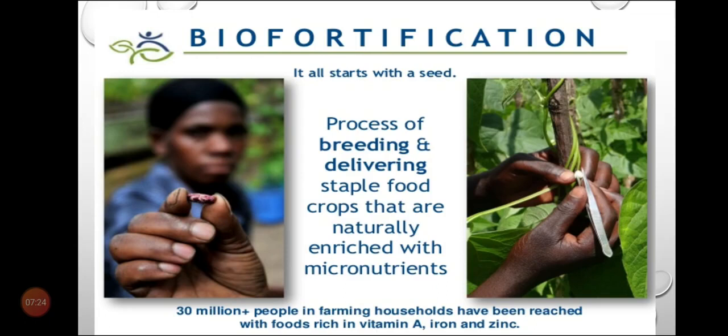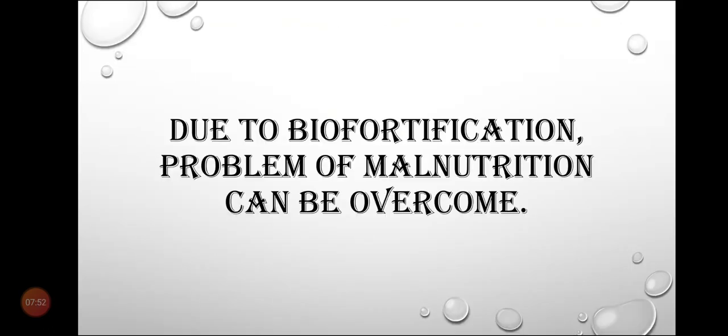Means we can grow such crops that have more nutritional value, and this nutritional value should be present in them naturally, not added artificially. It should be present in them naturally, so that while growing the crops, we add the nutrition from the base. We will breed such crops which have more nutritional value. So due to biofortification, the problem of malnutrition can be overcome.